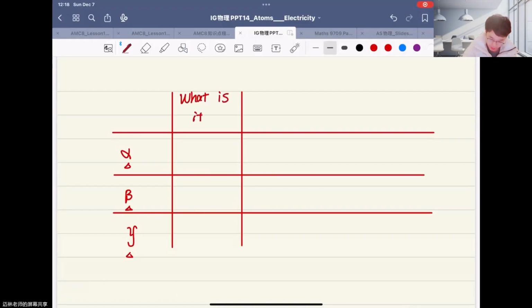For alpha particles, it means the nucleus of helium-4. It is just a positive nucleus, containing the positive protons and the neutrons inside. This is the alpha particle. For beta particles, you can consider it as just an electron. It has 1 negative charge and a very small relative mass. So we can consider it as an electron. For gamma, you can just consider it a photon.